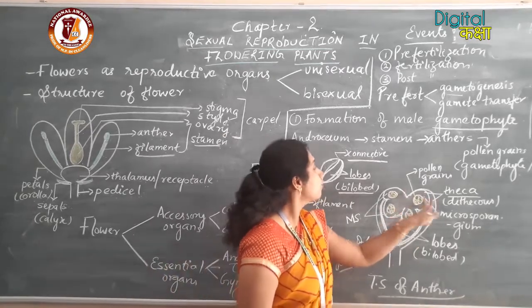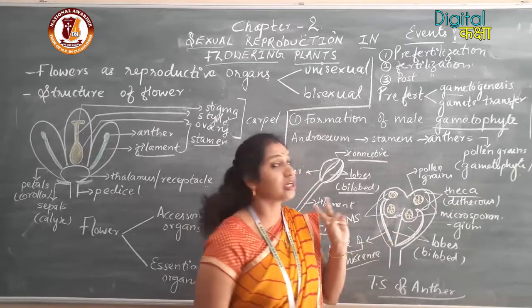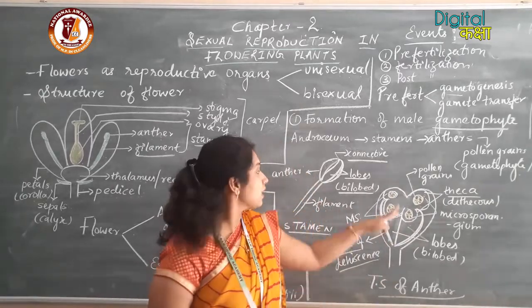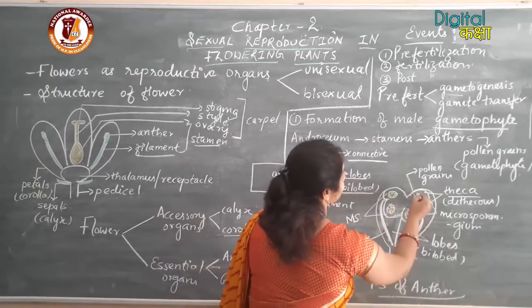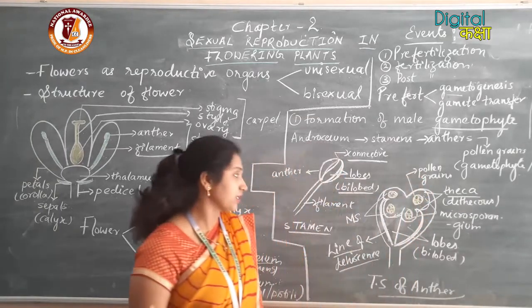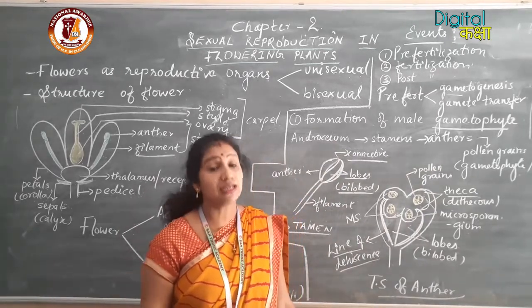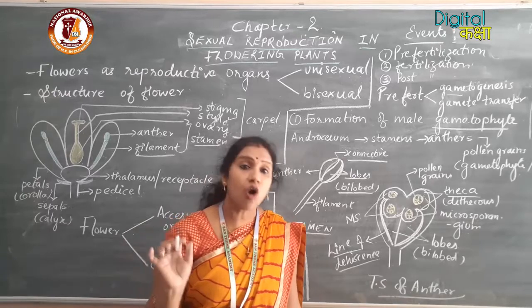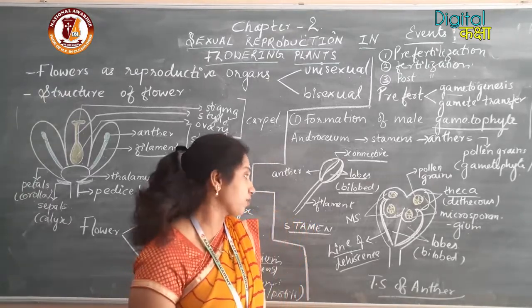So there are four microsporangia, two in one theca and two in the other theca. In the center you can see yellow colored pollen grains being formed. This is the transverse section of the anther, and inside the pollen sac or microsporangia, the pollen grains are formed.